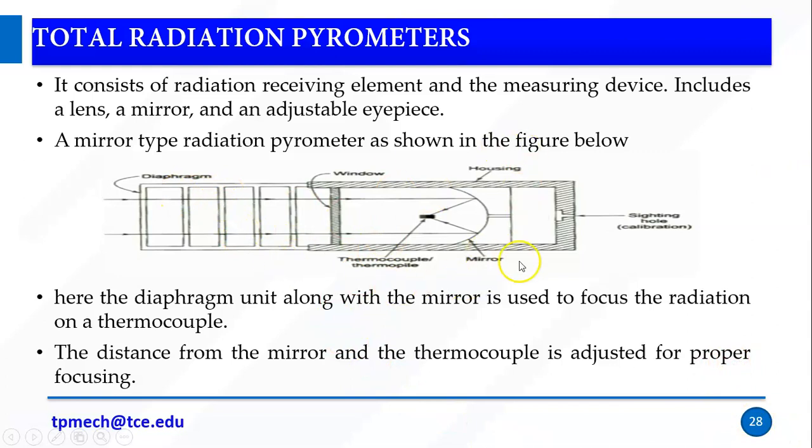It is like a tube, a glass cylinder, made by some diaphragms. So diaphragms, and we have a mirror housing, and in order to view this, we have an eyesight. If the radiation emitted by the hot body is transferred to this instrument, it will be focused.